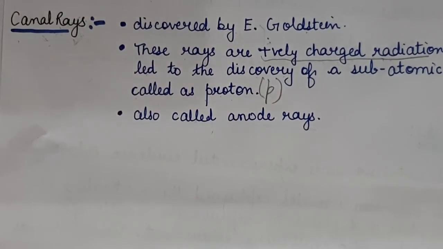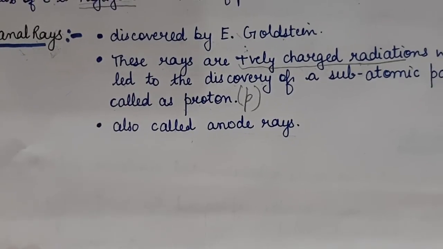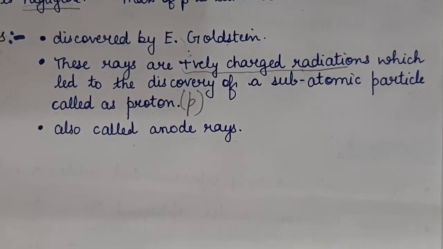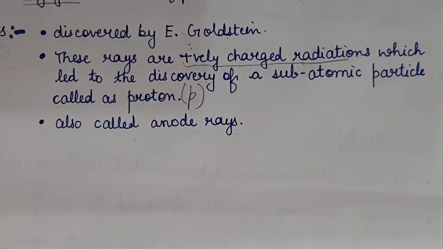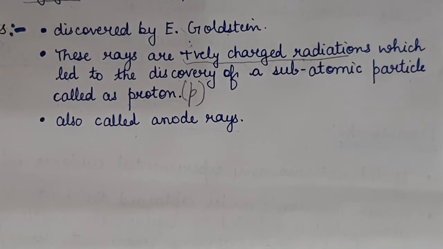Question number 1 was, what are canal rays? Canal rays were discovered by E. Goldstein. These rays are the positively charged radiations which led to the discovery of a subatomic particle called the proton, represented by small p. And the canal rays are also called anode rays. So this was question number 1.